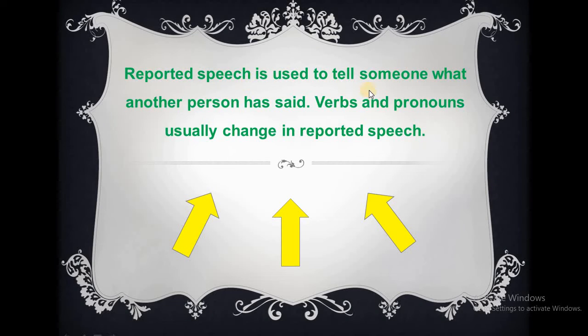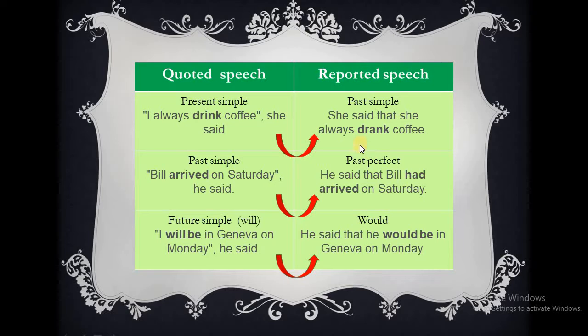Reported speech is used to tell someone what another person has said. Verbs and pronouns usually change in reported speech. Now, here we have some examples. Let's look. We have something called quoted speech and something called reported speech, and this is what we are going to focus on.